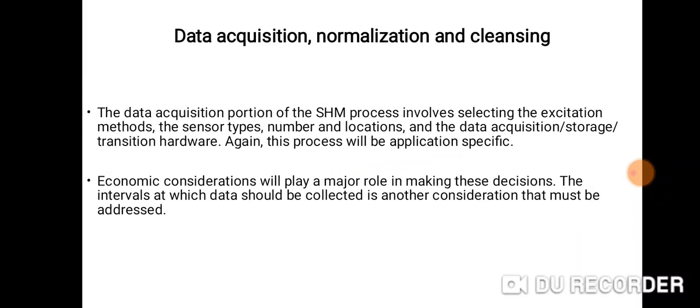Data acquisition, normalization, and cleansing. The data acquisition portion of the SHM process involves selecting the excitation method, the sensor types, number and locations, and the data acquisition, storage, and transmission hardware. Again, the process will be application specific. Economic considerations will play a major role in making these decisions. The interval at which data should be collected is another consideration that must be addressed.